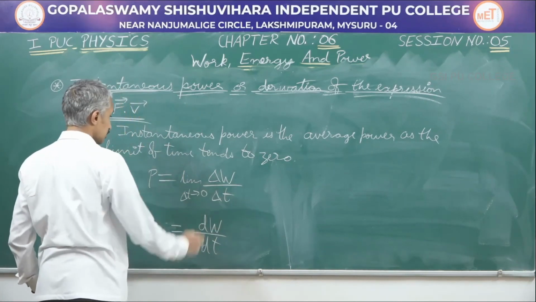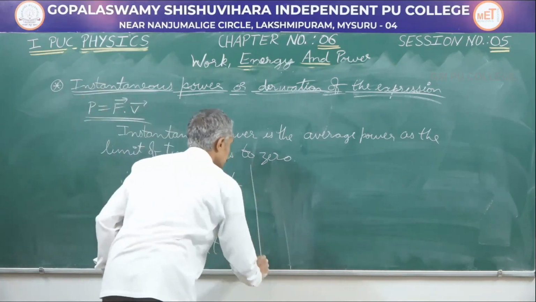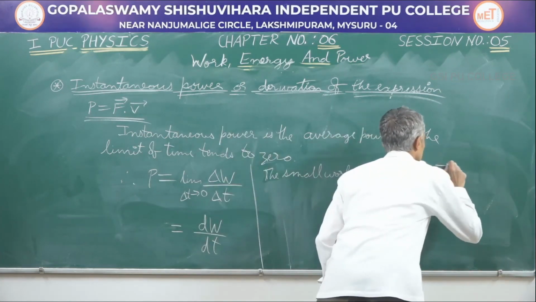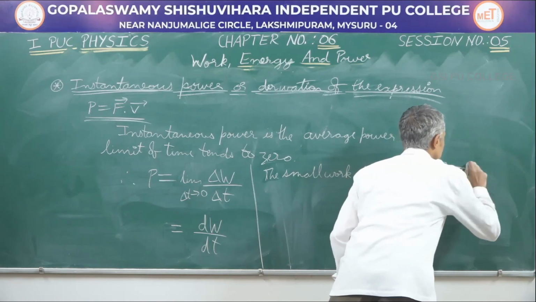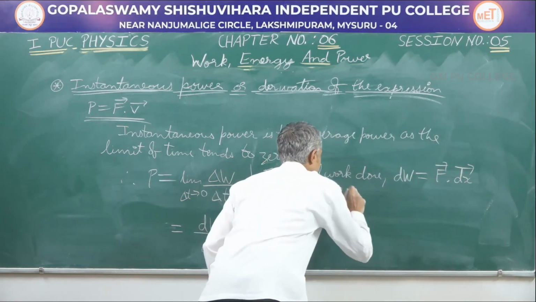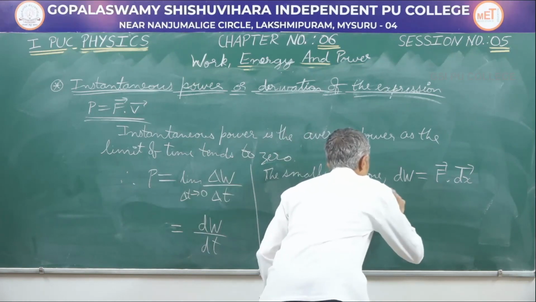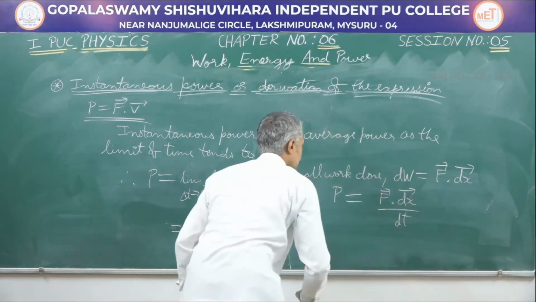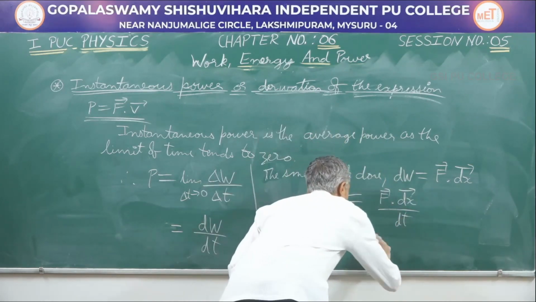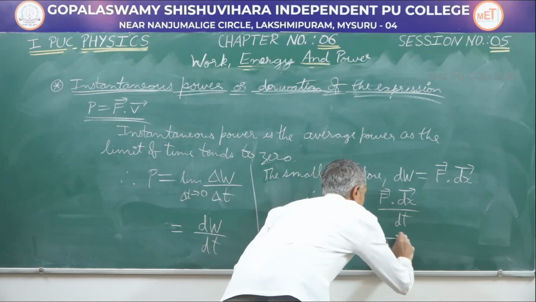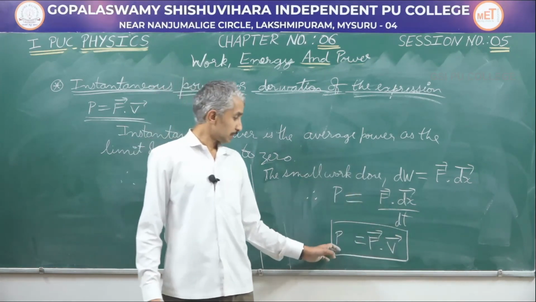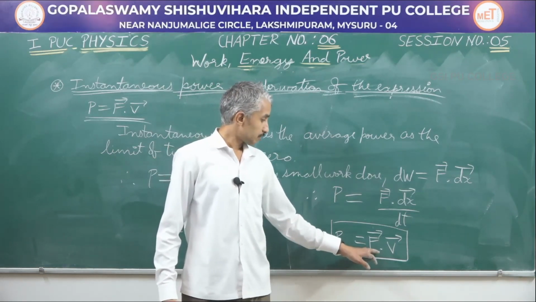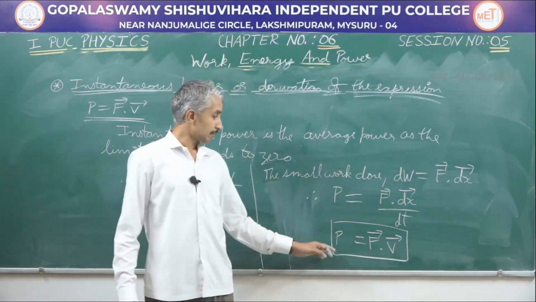As delta T tends to 0, this becomes the derivative of work done, and the small work done dW can be written as F dot dx. Therefore, power is going to be equal to F dot dx by dt. dx by dt is nothing but velocity. So power can be written as F dot v. So this gives the expression of instantaneous power in terms of the dot product of force and velocity. Power can be written as F dot v.